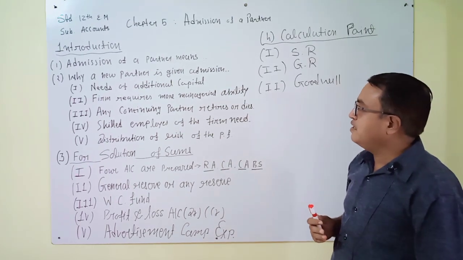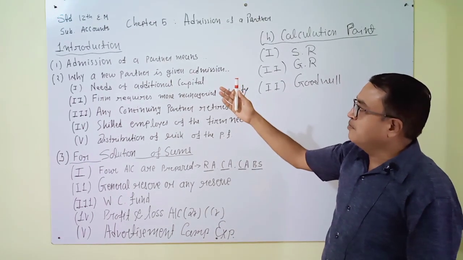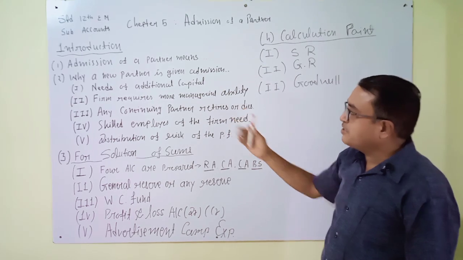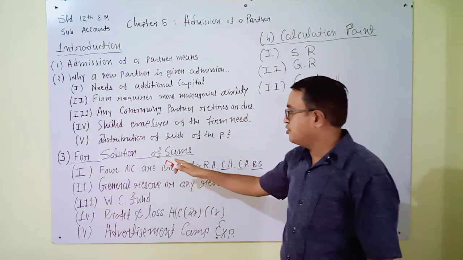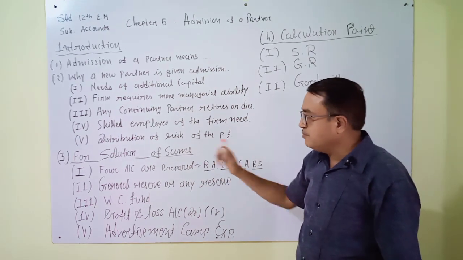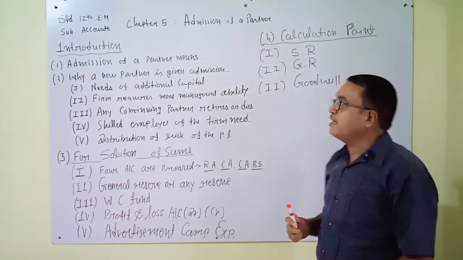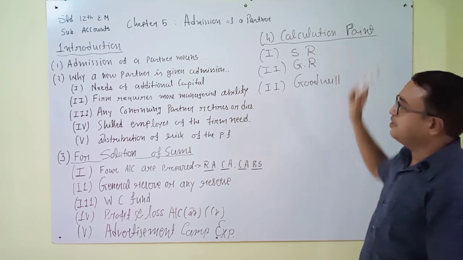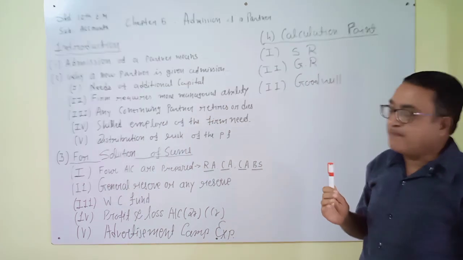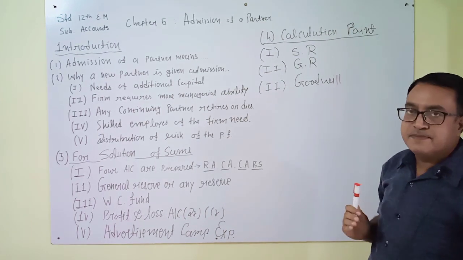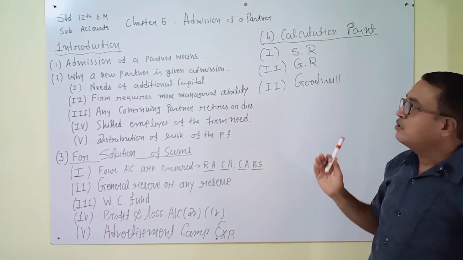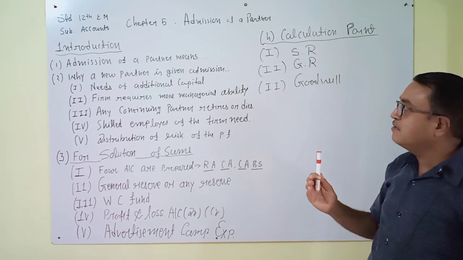Here I have explained some points of introduction, some points for solution of sums, and some required calculation points. Step by step I will try to explain all points. Try to listen to what I am presenting.